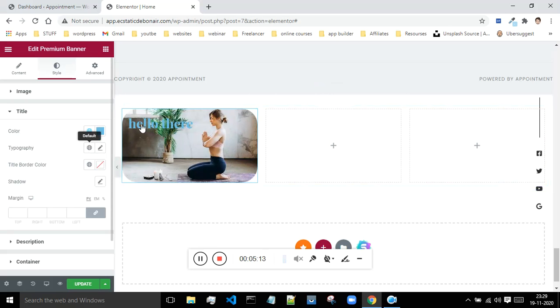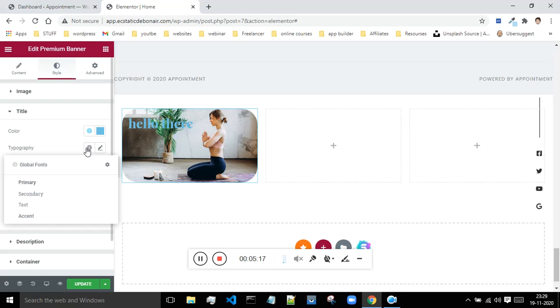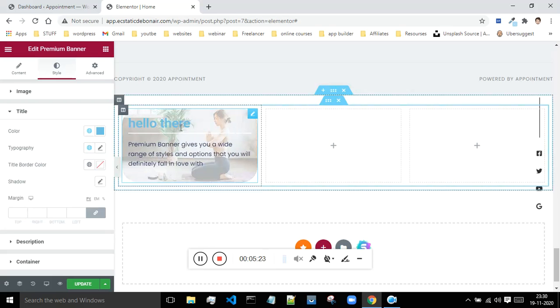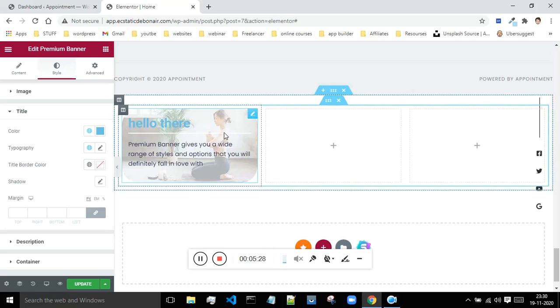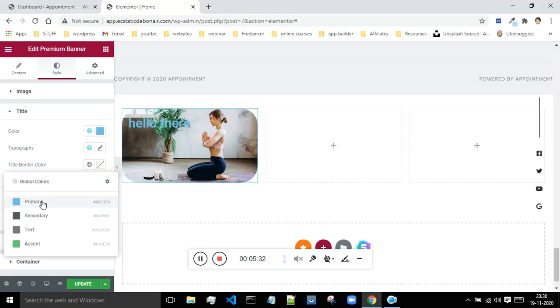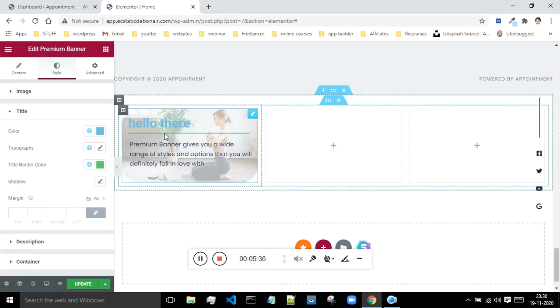Typography is basically the handwriting. Okay, so this is the text you want. If you want to change the typography of it, I will say accent. Now, as can be seen, the font of this text has been changed. Then the title border color, this is the border you see over here, this is white in color. If I want to change the border color, then I can do that. I will say border as green in color. Now let me hover over, and now it's green in color. If I want to give a shadow to this text, then I can do that.